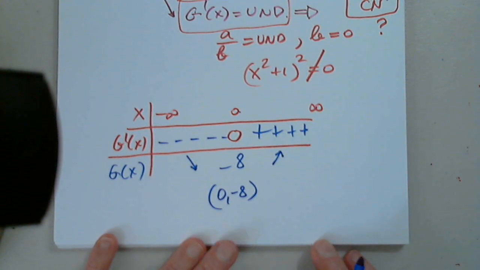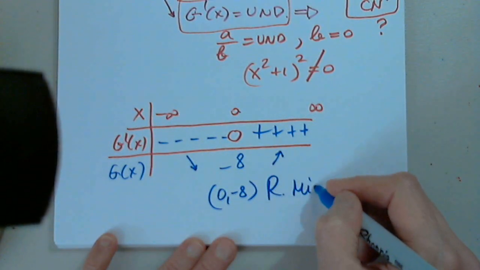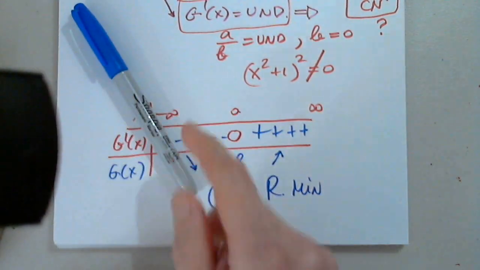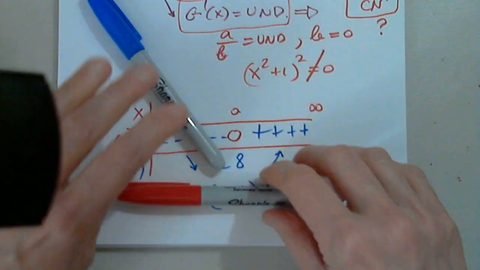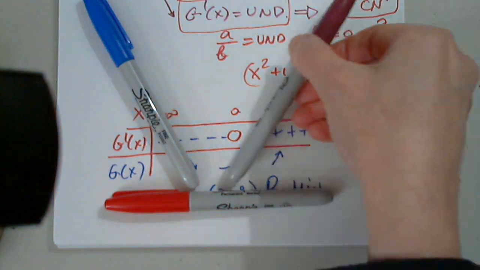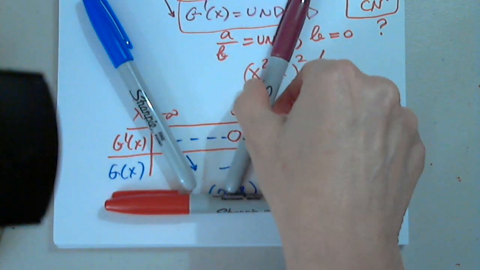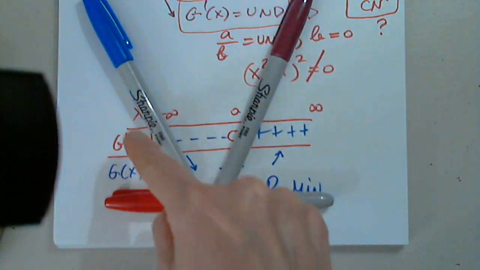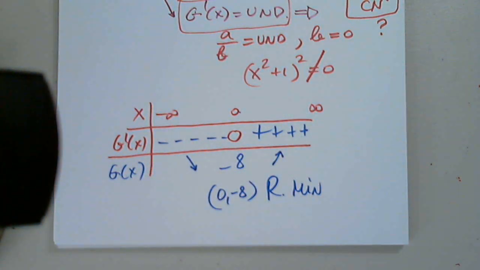It's a minimum. Yes, it's a relative minimum. As we see, the function decreases, then it has a 0 slope, and then it's increasing. So it has to be a relative minimum. Perfect. Awesome. Any questions here?